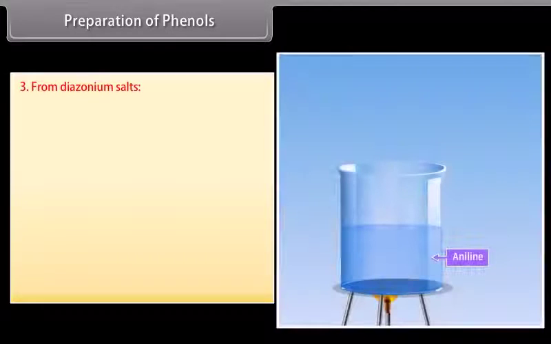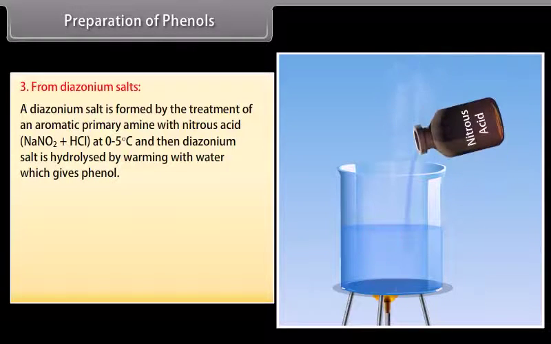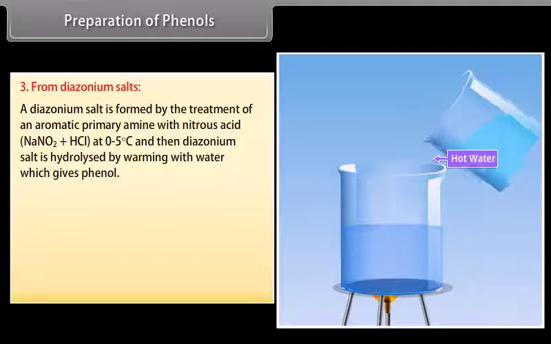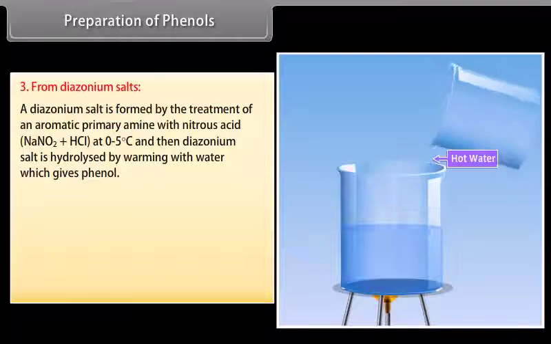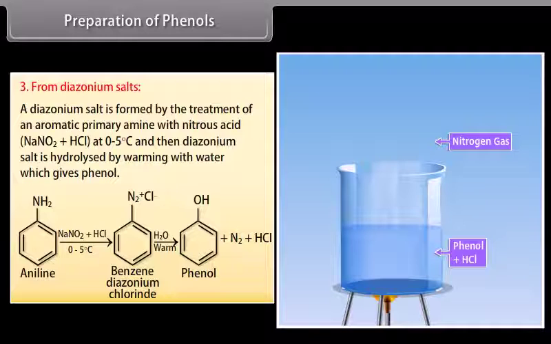Preparation of phenol. From diazonium salts. A diazonium salt is formed by the treatment of an aromatic primary amine with nitrous acid at 0 to 5 degrees Celsius, and then the diazonium salt is hydrolyzed by warming with water, which gives phenol. Aniline is treated with nitrous acid at 0 to 5 degrees Celsius to form benzene diazonium chloride, and then by adding warm water it forms phenol, nitrogen and hydrochloric acid.